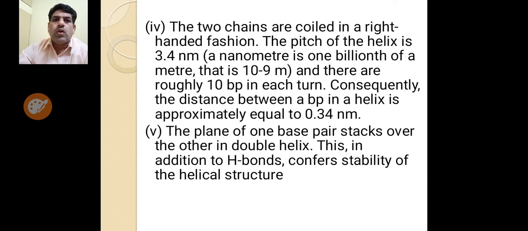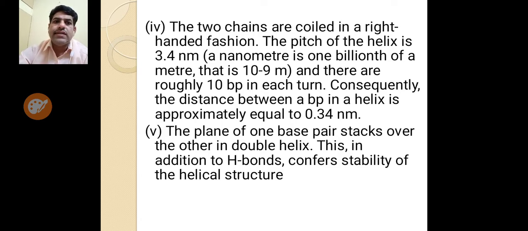Next, the two chains are coiled in a right-handed fashion. The pitch of the helix is 3.4 nanometer, and there are roughly 10 base pairs in each turn.